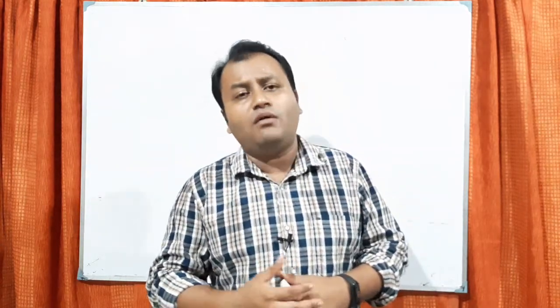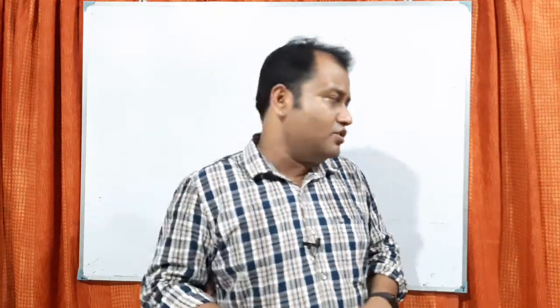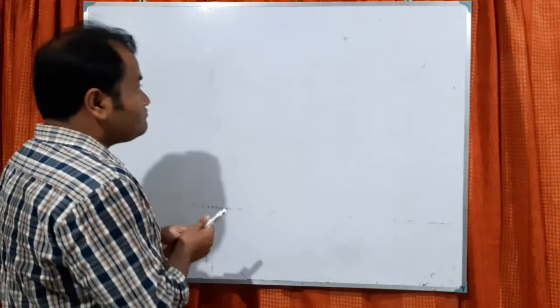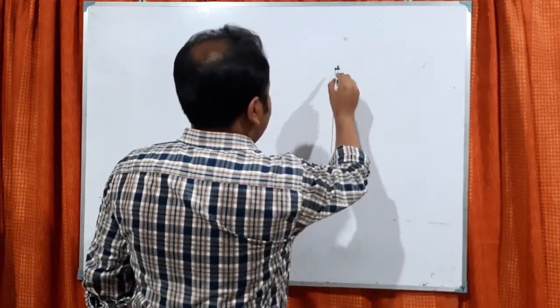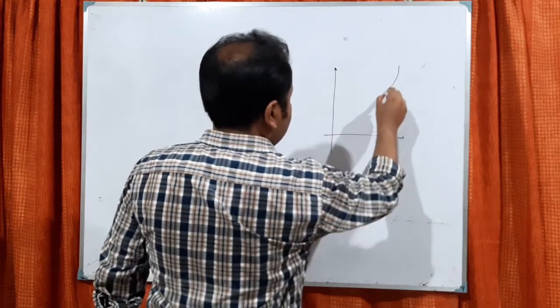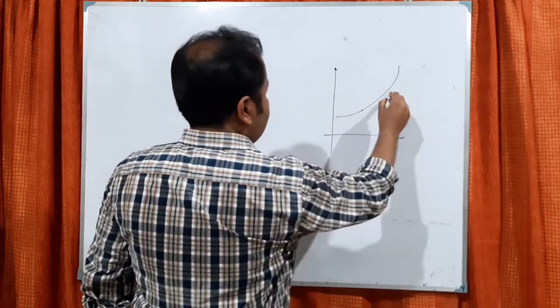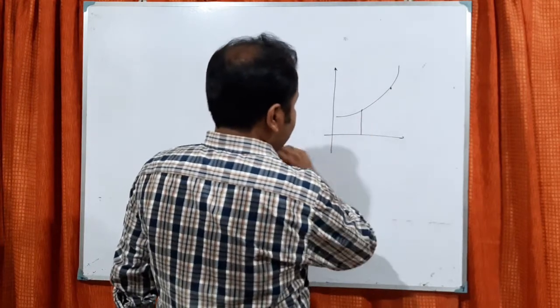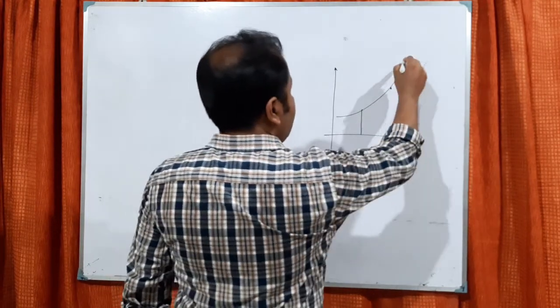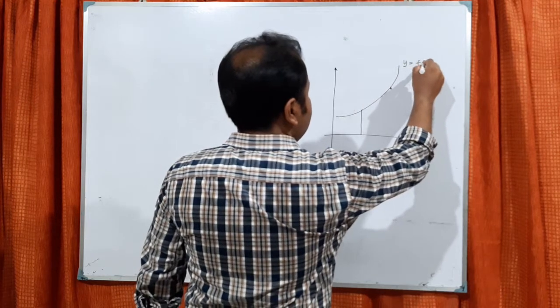Derivative we know from class 11-12. So what is derivative? If I give the same definition, some curve is given like this. There are two consecutive points. Say the curve is y equals f(x).